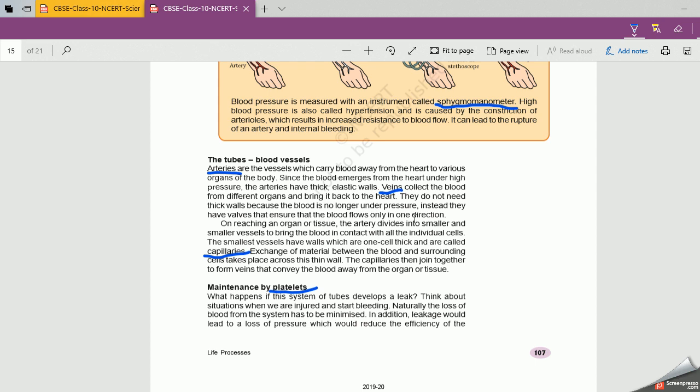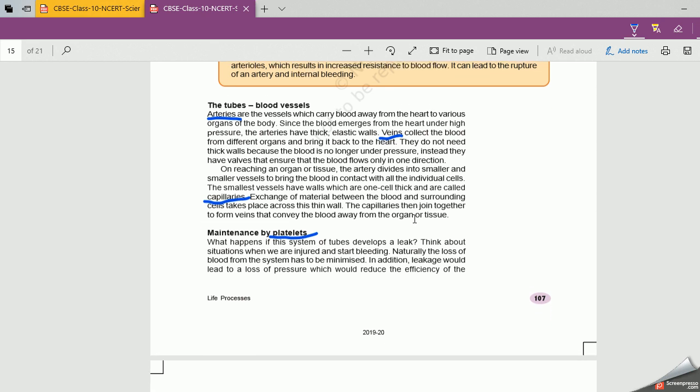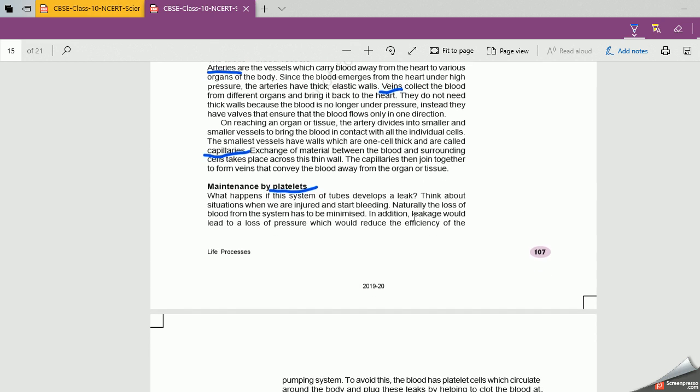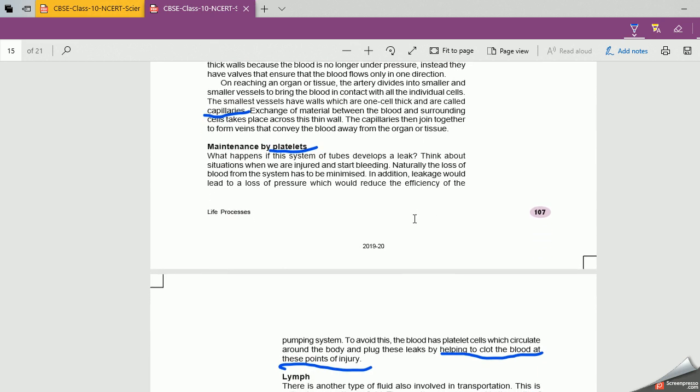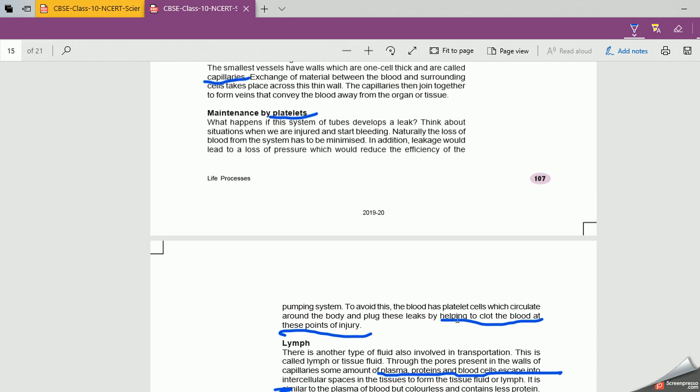Now, you have discussed the functions of RBC. RBC has hemoglobin which carries oxygen, right? We have discussed the function of WBC. They are the soldiers of our body. They fight against disease causing germs. Now, the third component of blood is platelets. I discussed it in the starting also. These platelets play a very important role. We have to minimize blood leakage. If the blood leaks, it reduces the efficiency of the pumping system. Now these platelets circulate around the body and plug these leaks.